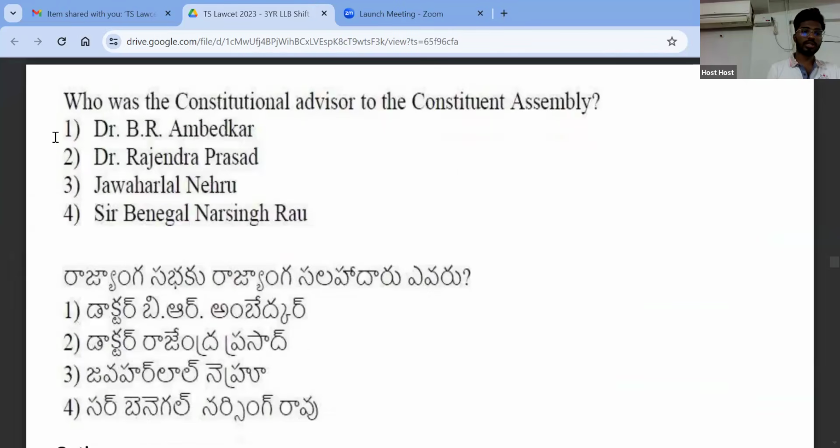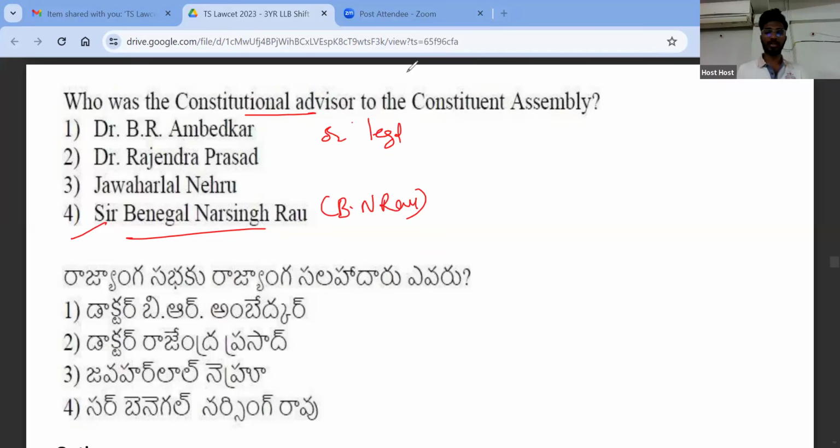Who was the constitutional advisor to the Constituent Assembly? I think I discussed this topic in greater detail. Very good, very good. So it is Sir Benegal Narsingh Rao or B.N. Rao, right? So B.N. Rao, he is the constitutional advisor or legal advisor to the Constituent Assembly, which means that when the members of Constituent Assembly have any doubt on any legal topic, they will go to B.N. Rao and ask, dear B.N. Rao, I have this doubt. Can you clarify it for me? Right. So even when Ambedkar had doubt, he had to go and consult the legal advisor, that is B.N. Rao. Okay. So B.N. Rao is the right answer.